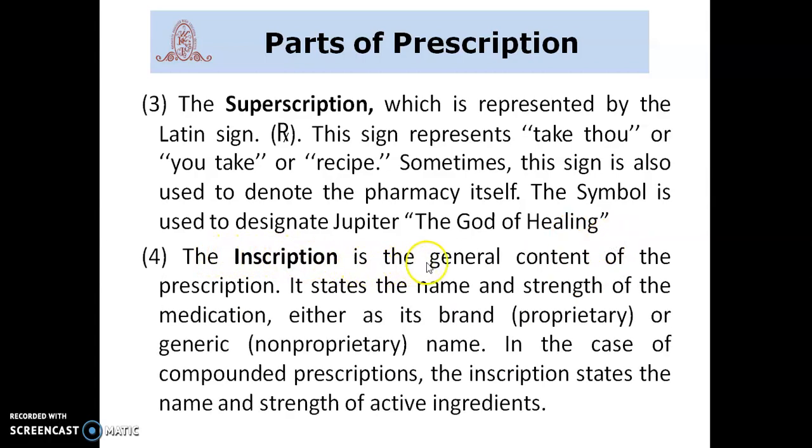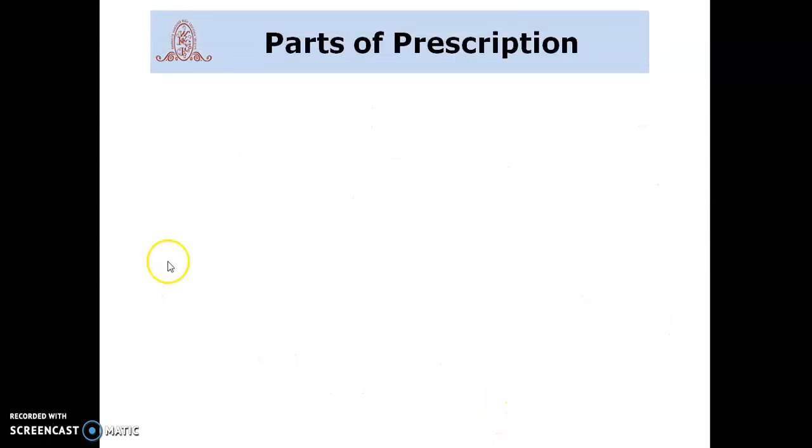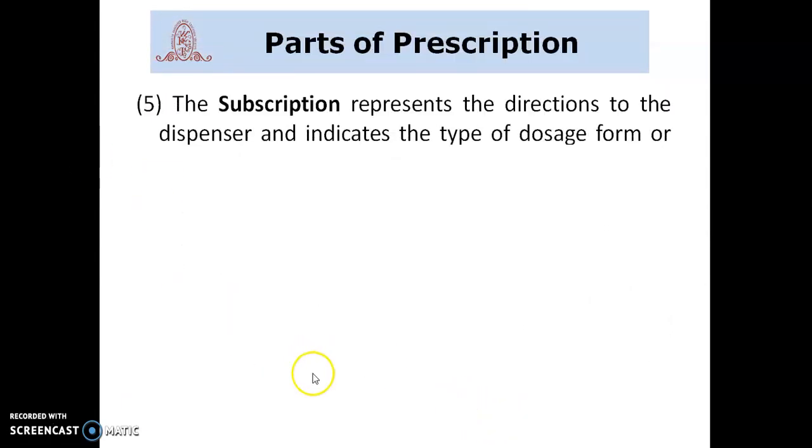The inscription is the general content of the prescription. It states the name and strength of the medication, either as its brand, proprietary or generic, that is, non-proprietary name. In the case of compounded prescriptions, the inscription states the name and strength of active ingredients.